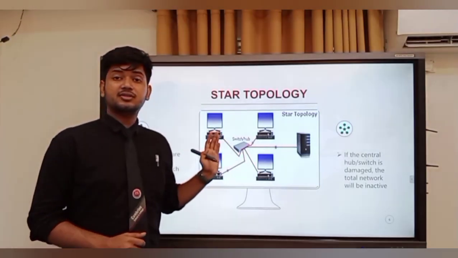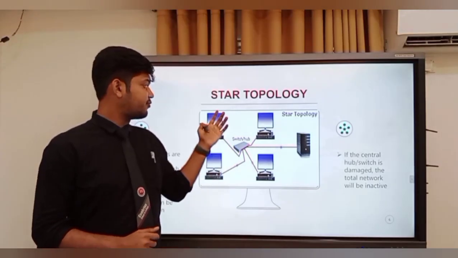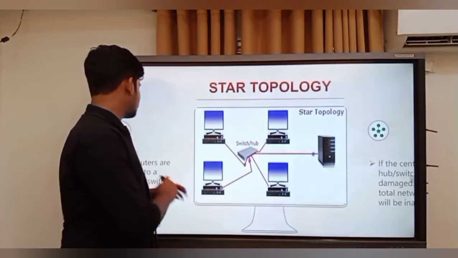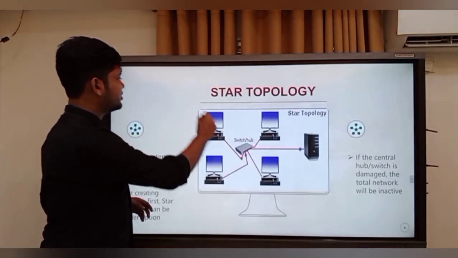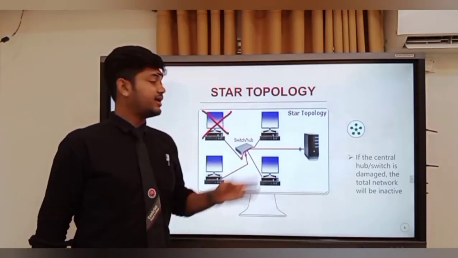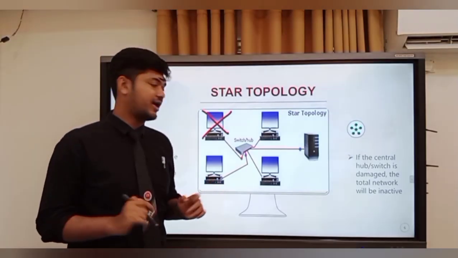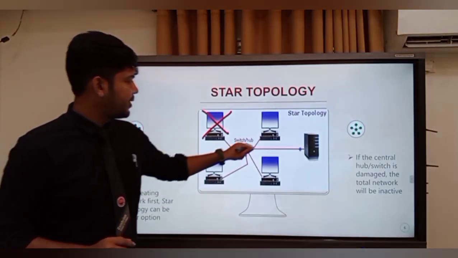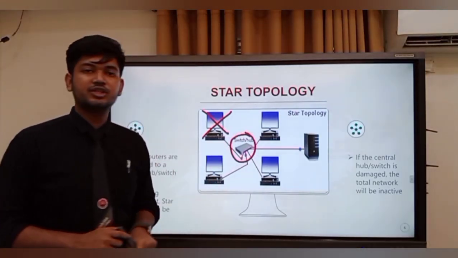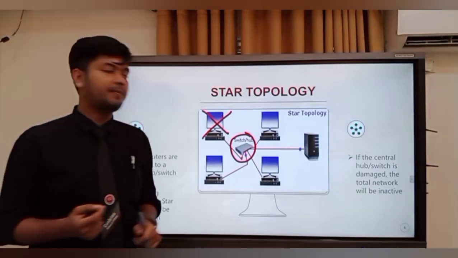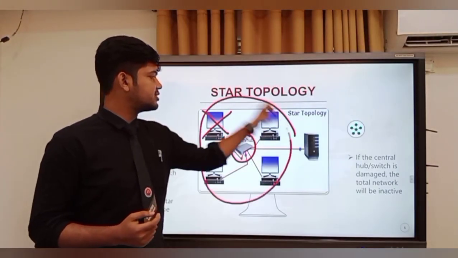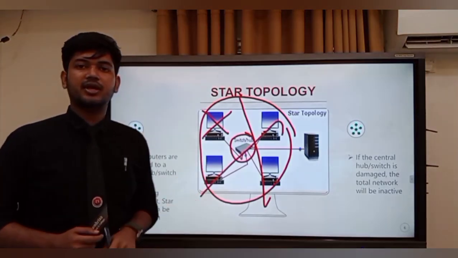There is a great advantage. If one computer gets damaged, suppose this computer gets damaged, then the network will not collapse, the network will run smoothly. But if the main central hub or switch gets damaged, then what will happen? Then the full network system will collapse.